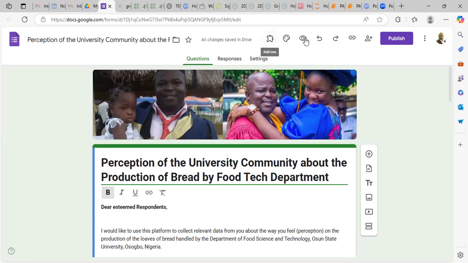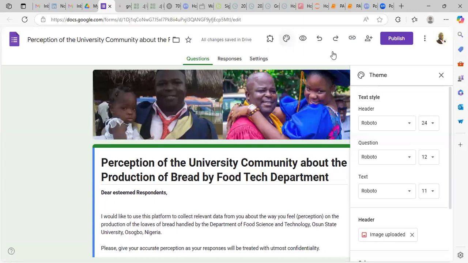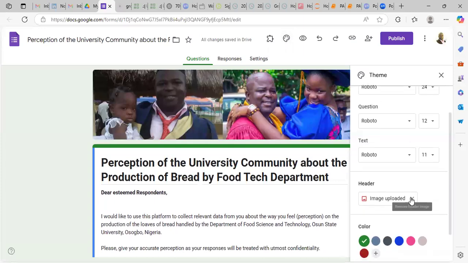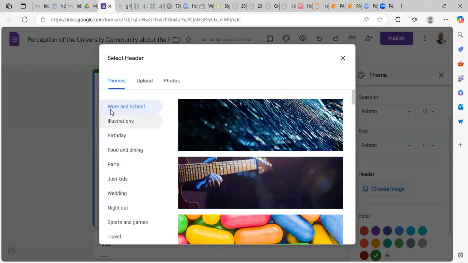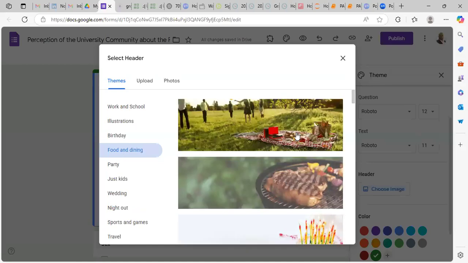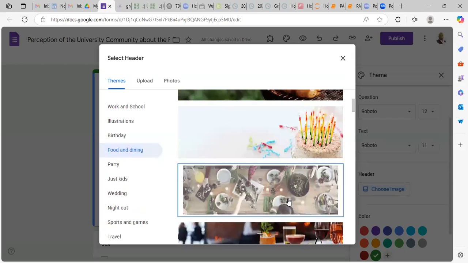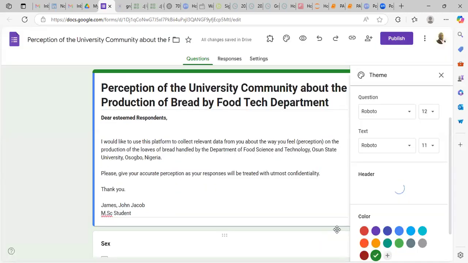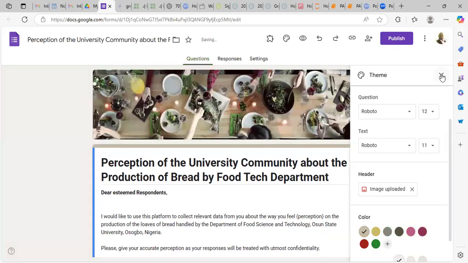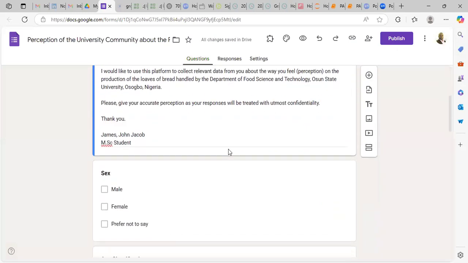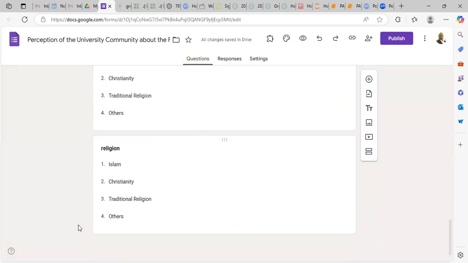You can also go back to your customized image and change the header. So let's go back to another image. You can choose for food and drink. So let's choose something like this, insert something like this. Now we close it back. So let's now go back to this place.